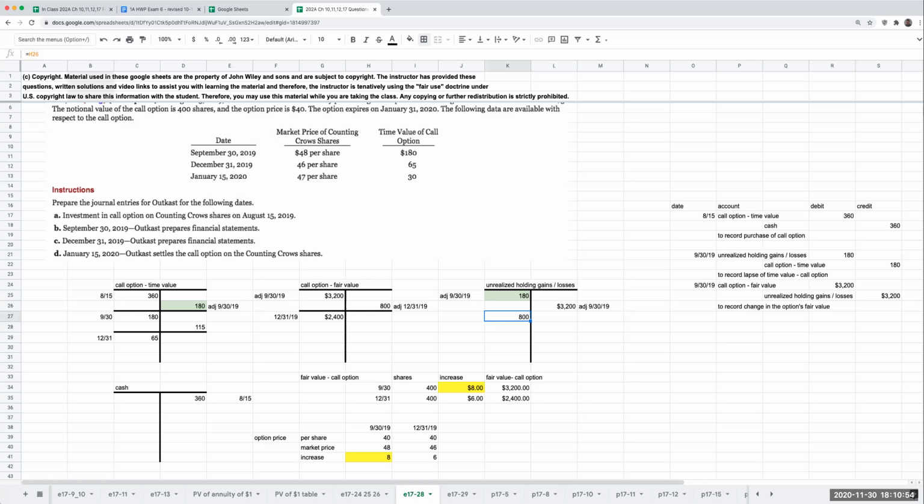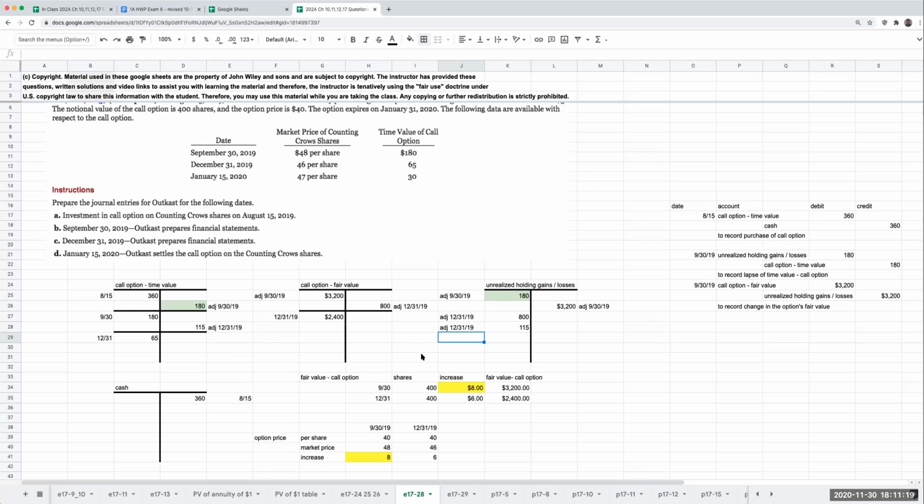So over here, I would credit my unrealized holding gain or loss for 800. Then on this part here, this is my adjustment as of 12/31/19. I would again be debiting my unrealized holding gain or loss. So that's what I would be going through and doing as of December 31st.